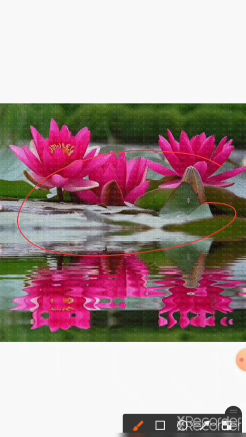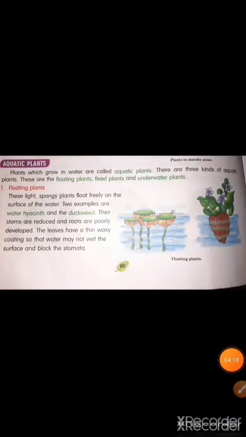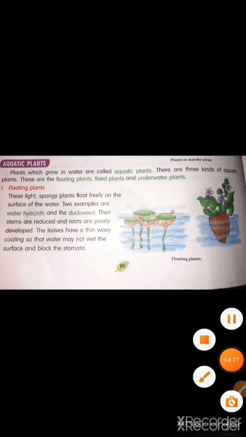Understood, children? Let's talk first about freely floating plants. What are freely floating plants? You can see here floating plants.